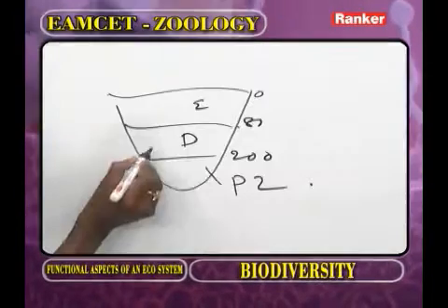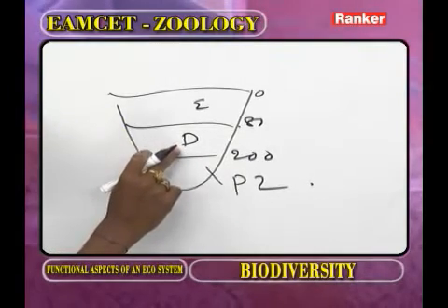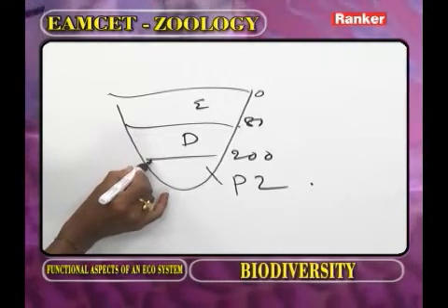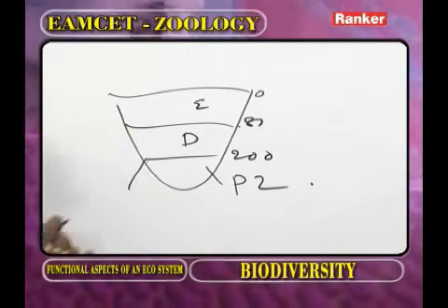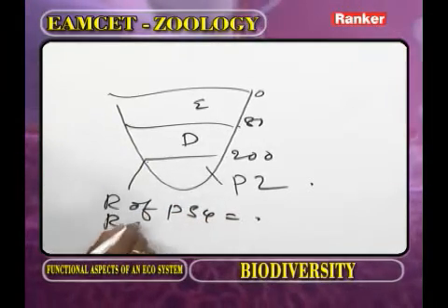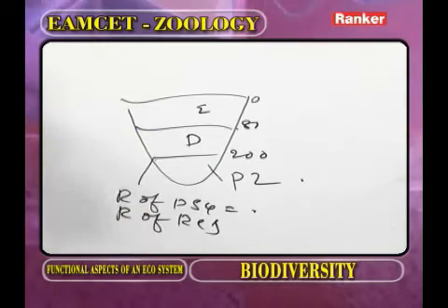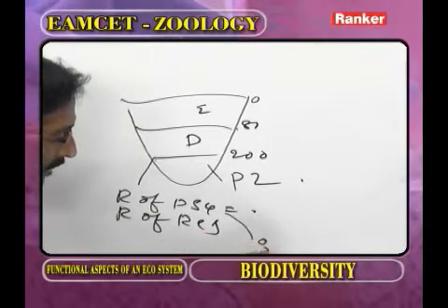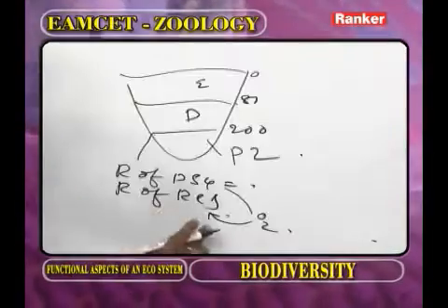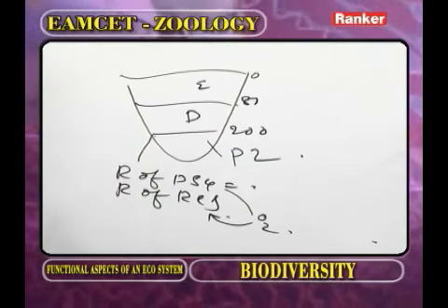The place where the dysphotic zone ends, or the place where the limnetic zone ends. That means the dysphotic zone ends at 200 meters. Here the rate of photosynthesis is equal to the rate of respiration. Because of the photosynthesis, what will be released? The oxygen will be released. Such oxygen is utilized by the animals in respiration. There is no net addition of oxygen.